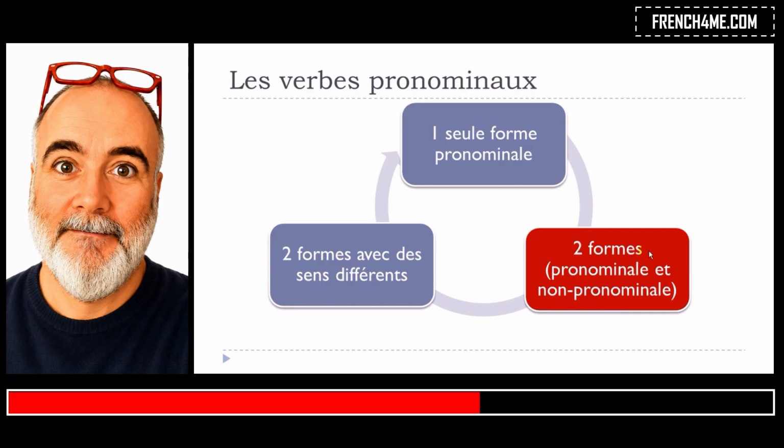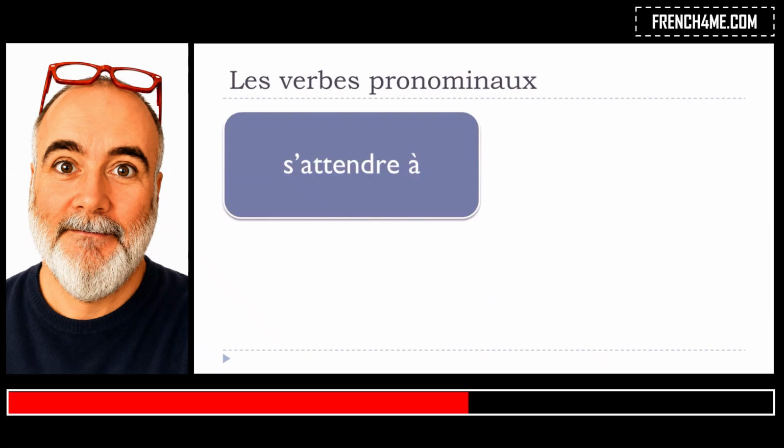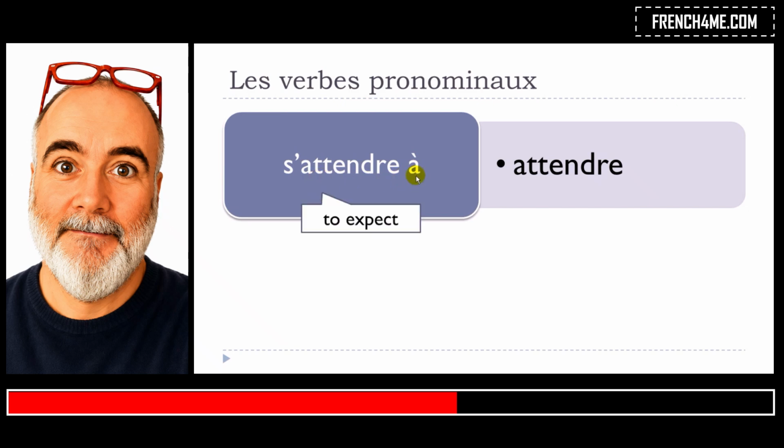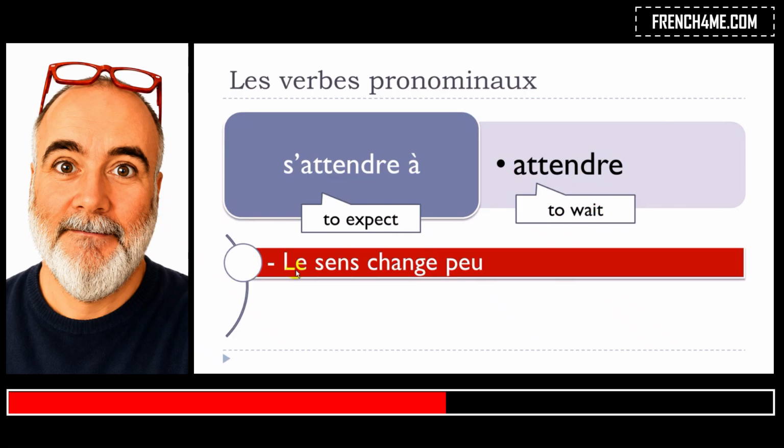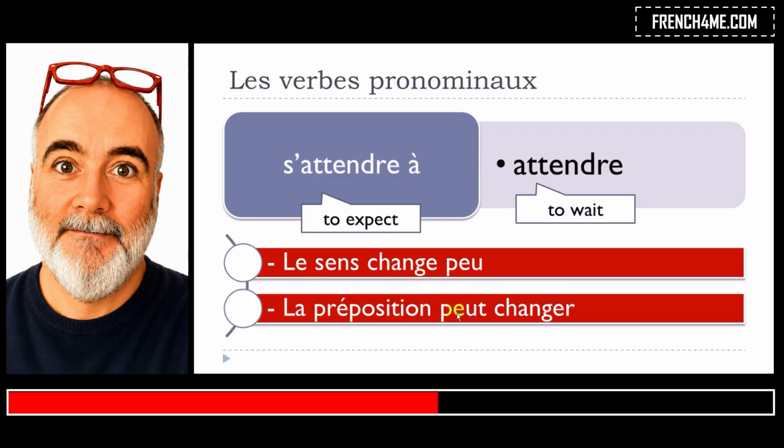Okay, so let's see now the second situation. So deux formes, so they exist with or without se, so pronominal et non pronominal, and then the meaning is not really different. Let's take this example. So the verb attendre, okay, and then the verb s'attendre à. So s'attendre à means to expect, yes, and then attendre is to wait. So clearly you can see that the meaning doesn't change that much. Le sens change peu. And then la préposition peut changer, because you can see here that, of course, we've got the preposition à, okay, and we don't really have it right here.